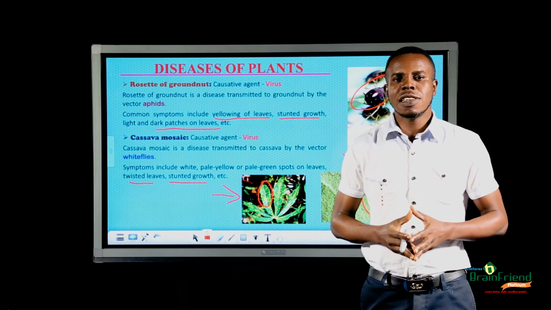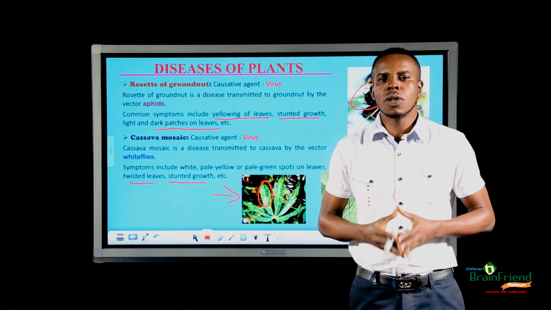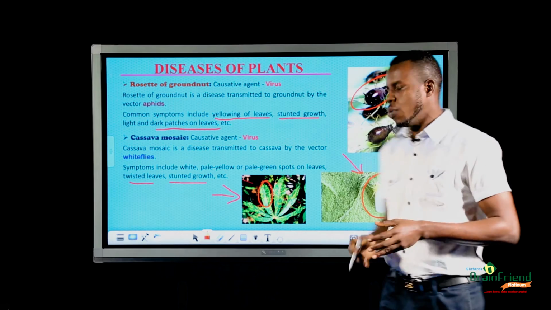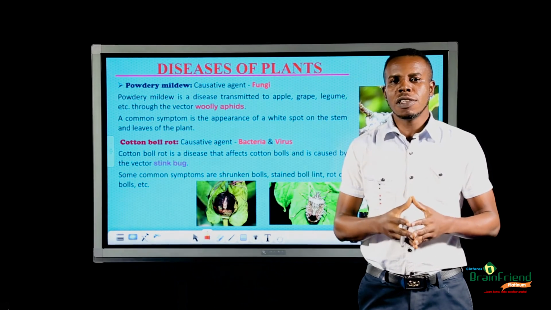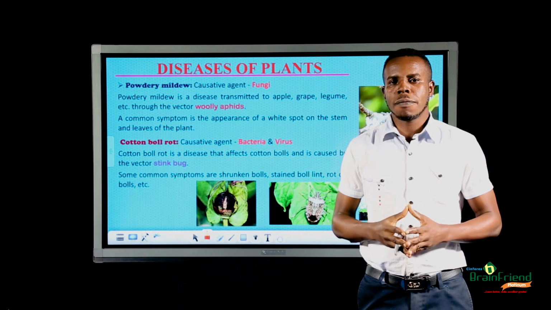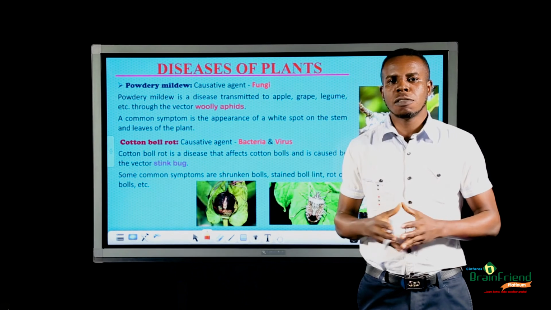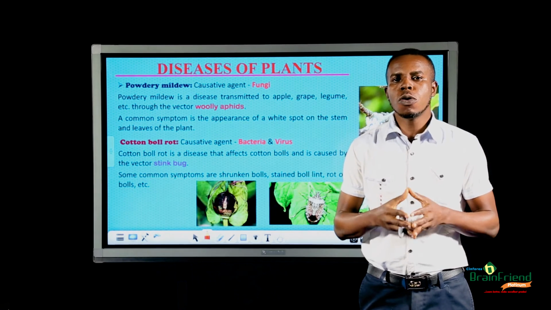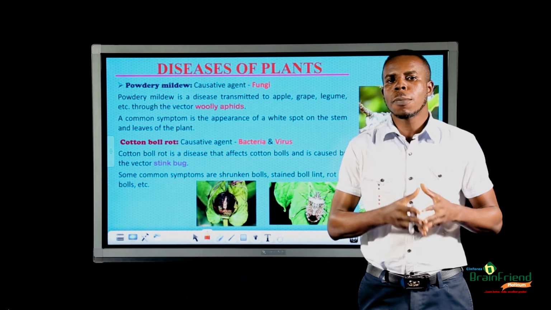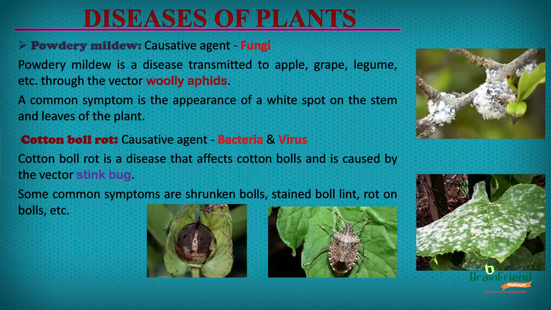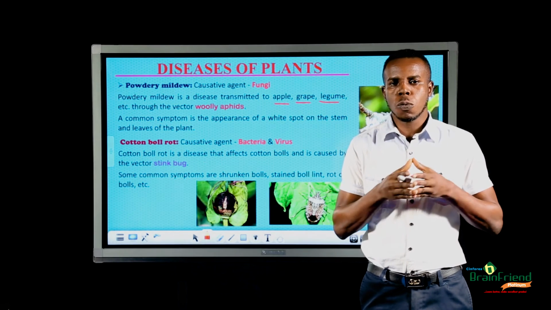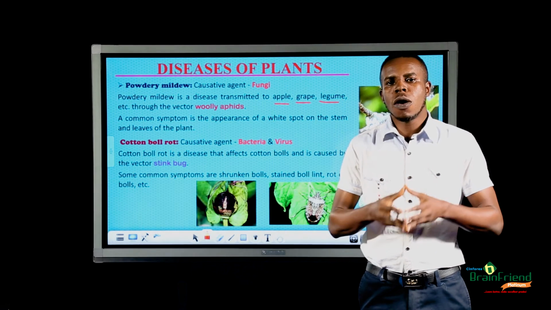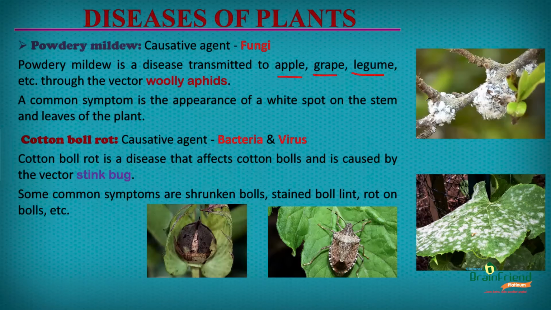The next plant disease we are going to be looking at is known as the powdery mildew. The powdery mildew is a disease caused by a fungus. This fungus is transmitted by a vector known as the woolly aphid to some crops like the apple, grape, legume, etc. A common symptom of this disease is white patches which appear on the stem or leaves of plants.